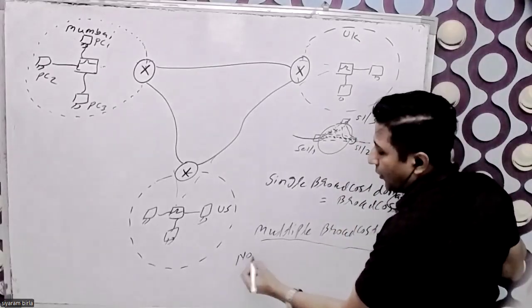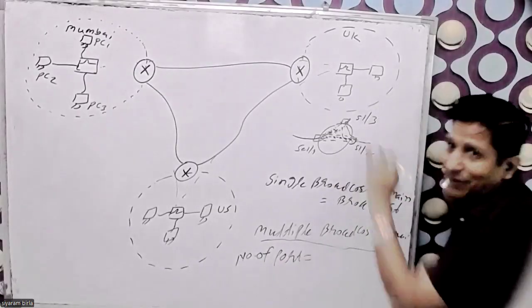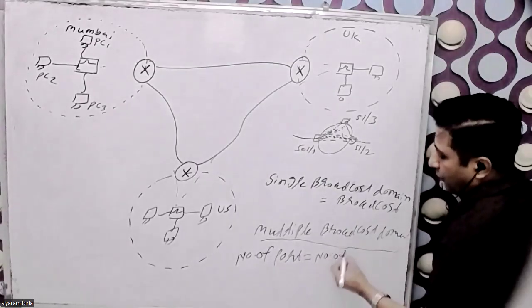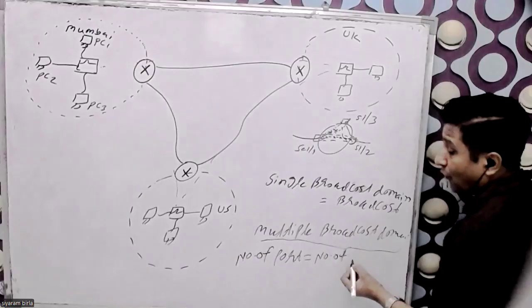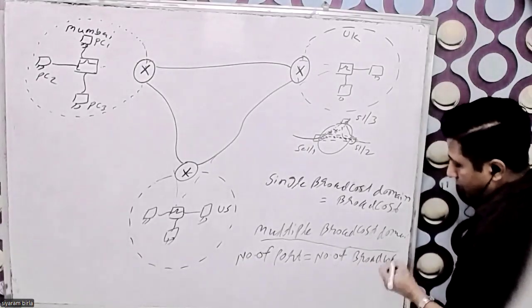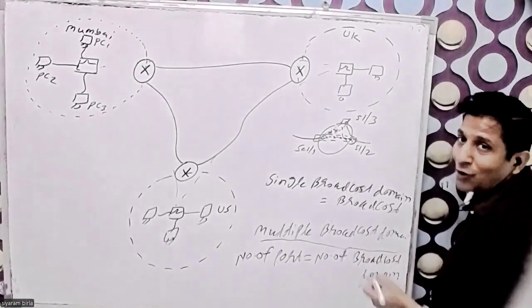I can say the number of ports is equal to the number of broadcast domains.